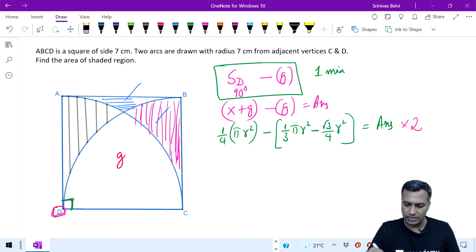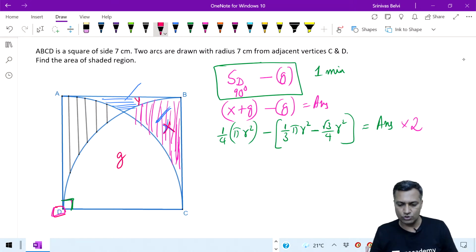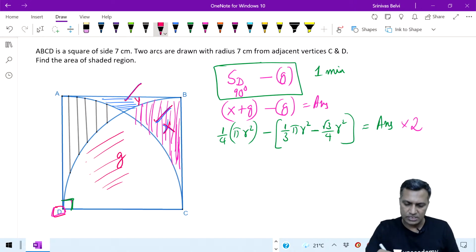Some other year, they may say that I want only this x and this y, only these two pieces x and y. So we have to navigate. Knowing the gold standard will certainly help us arrive at only this piece versus this piece. Anything that they ask us, we will be able to do.